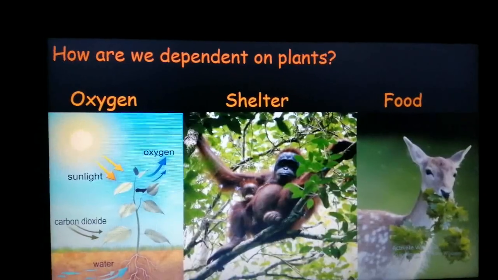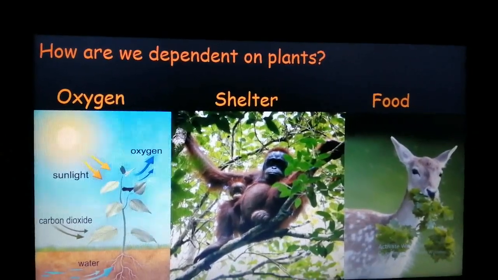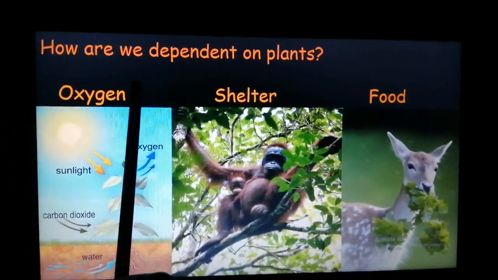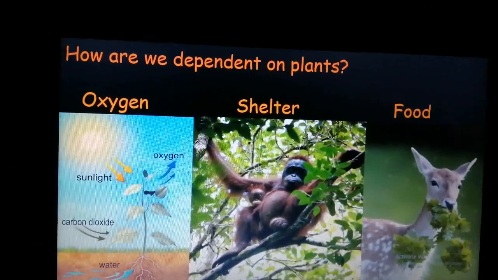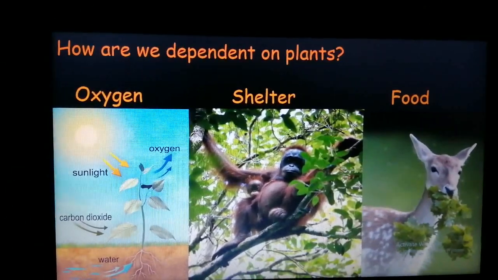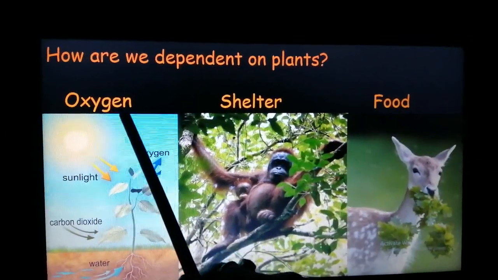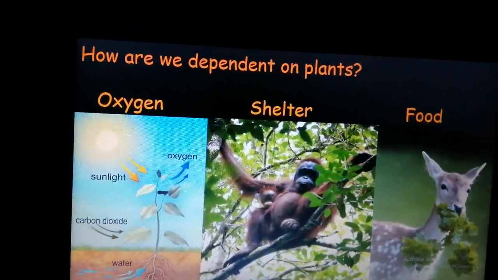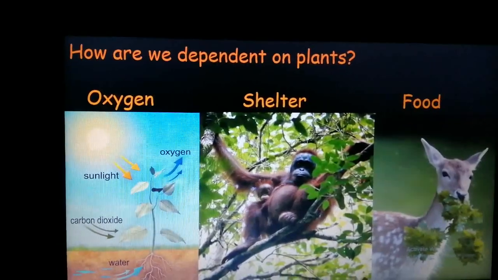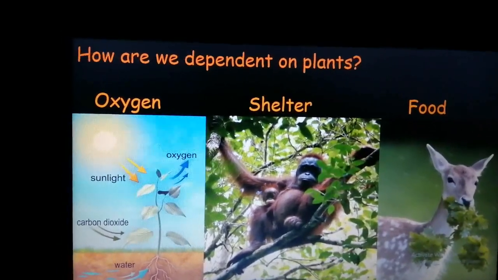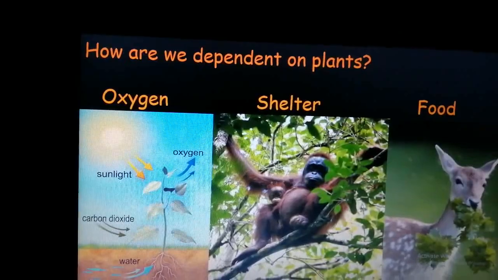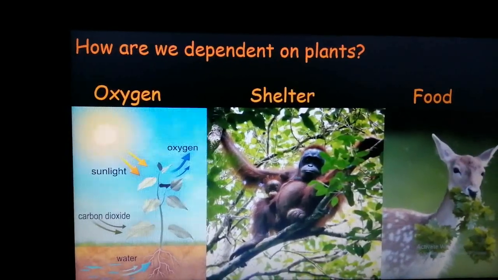Now, how are we dependent on plants? Yes, we are dependent on plants for oxygen. When we breathe in, yes, take a deep breath in, you require oxygen. So when you take in air, it goes into your lungs, which absorb the oxygen, and when you breathe out, carbon dioxide will come out.